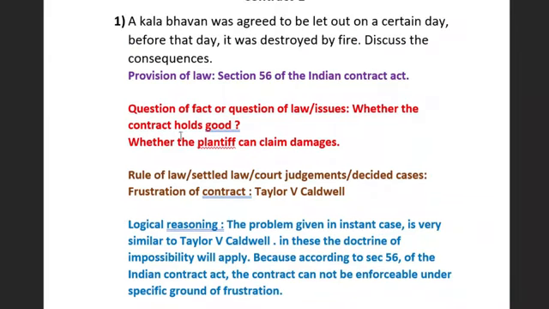Here we have to write all the things with regard to the provision of law, question of fact, rule of law. Here under logical reasoning we have to write all these things completely. The problem given in the initial case is very similar to Taylor versus Caldwell. In this, the doctrine of impossibility will apply because according to section 56 of the Indian Contract Act, the contract cannot be enforceable under the ground of frustration. So this we have to discuss.